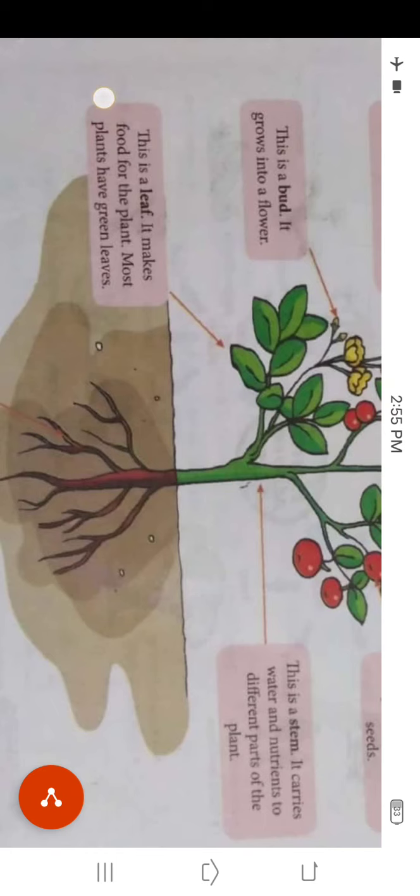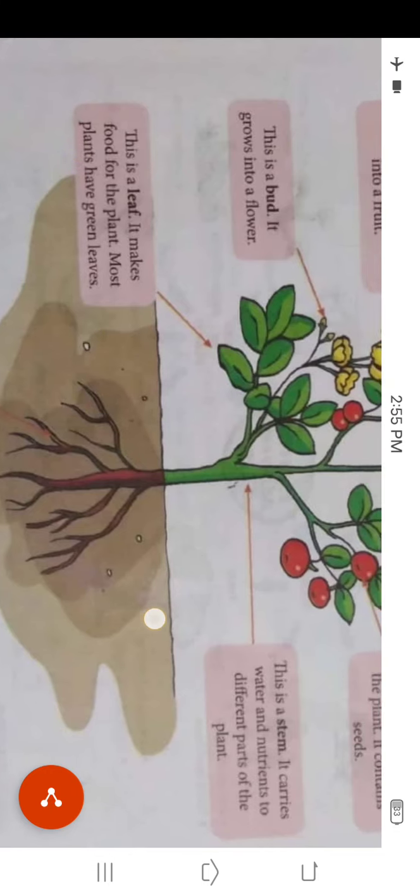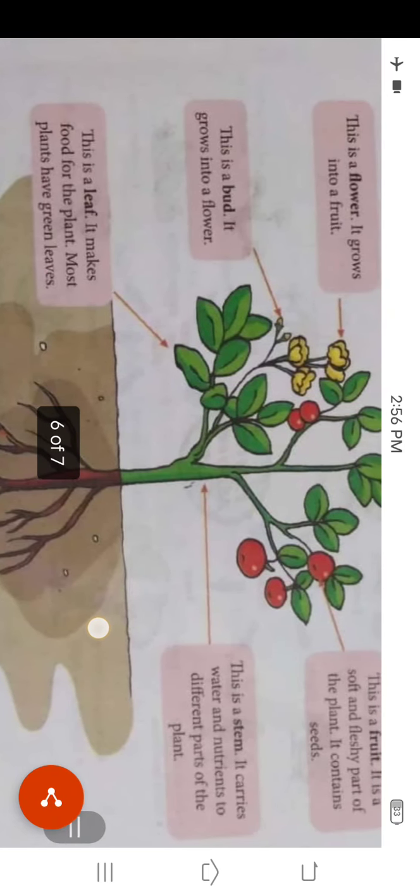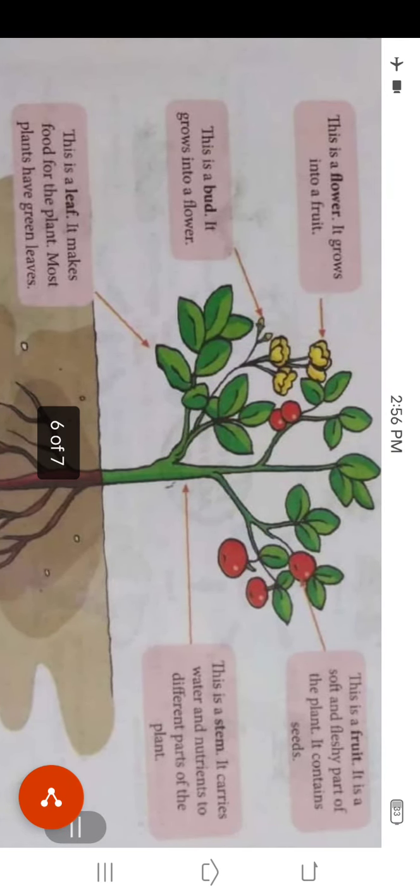After that, there is the leaf. This is a leaf. It makes food for the plant. Most plants have green leaves. The leaf makes food for the plant. That is why it is also called the kitchen of the plant.